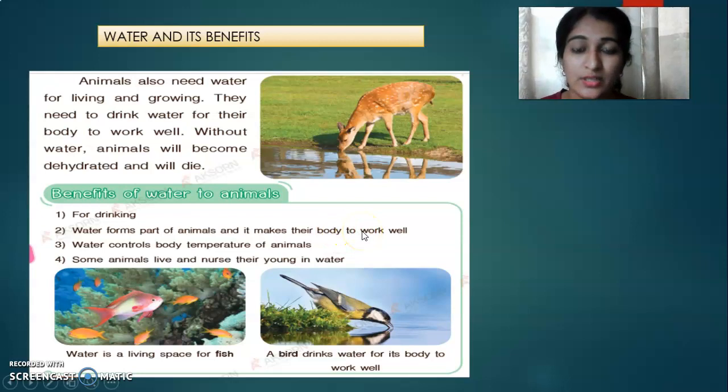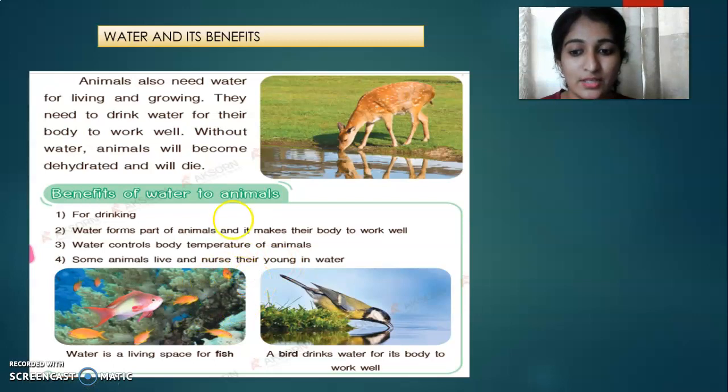Next, water forms parts of animals and makes the body work well. And third, water controls the body temperature. Next, some animals live and nurse their young ones in water, like fishes.